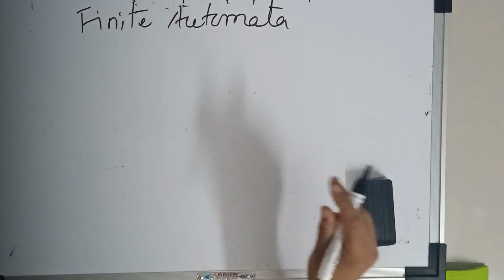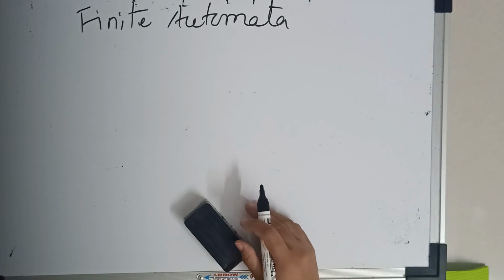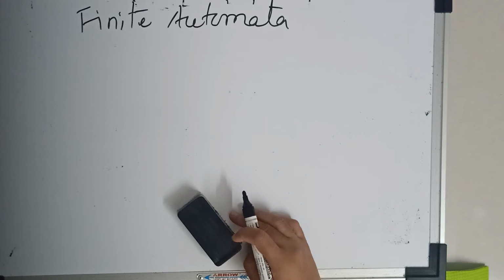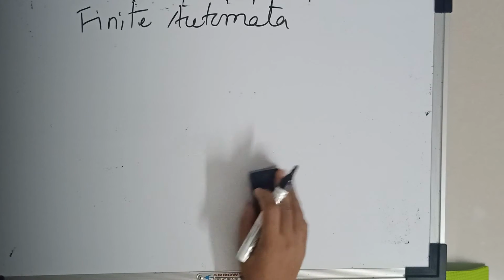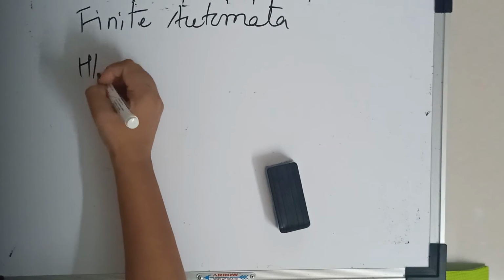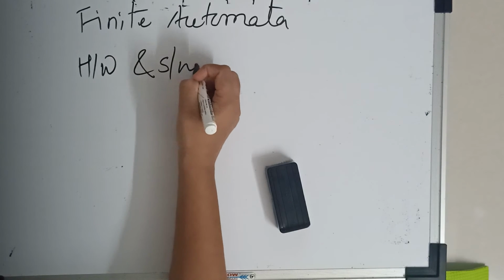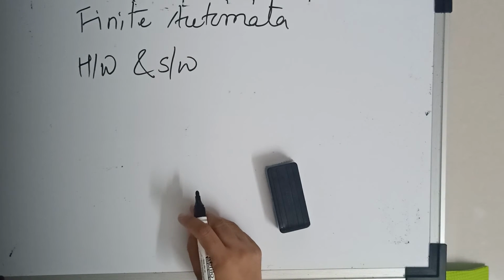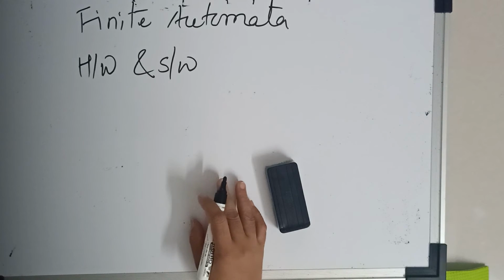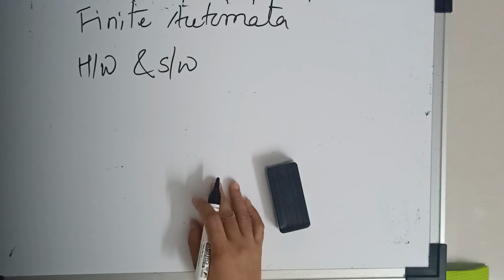Finite automata is given by basically two notations. First is transition diagram, second one is transition table. It means any application is designed by these two notations so that it can be implemented easily. So finite automata are useful in hardware as well as software. For example, it is used for identifying and checking the behavior of digital circuits, and it is used in the lexical analyzer of a typical compiler. Lexical analyzer is one of the phases of a compiler.